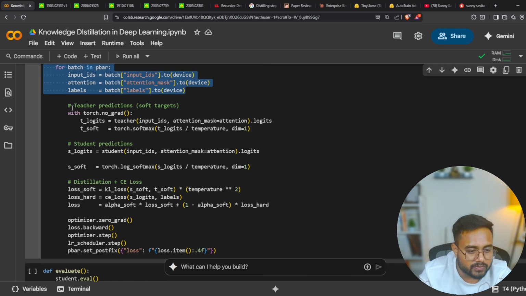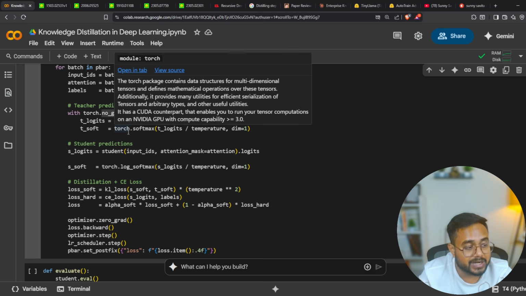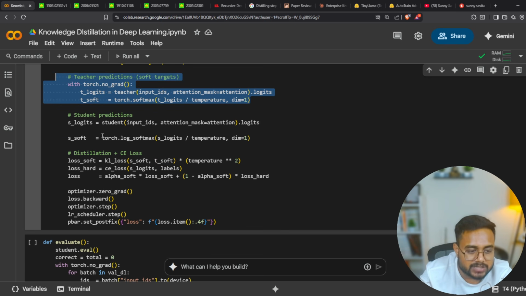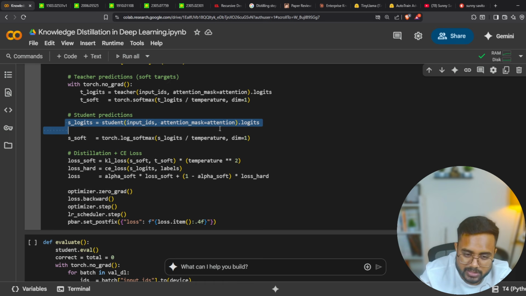With respect to the teacher, we are not going to perform any sort of training. We are saying torch.no_grad. What is the meaning of it? The meaning is very simple: we are not going to perform any training over here. So the teacher will take the input as it is and provide the logits. Logits is nothing, it's a softmax value. As you can see, we are able to get the softmax value. Now using this value as well as the softmax value of the student, we are going to train this model. So we are getting a softmax value, the predicted value, from the teacher, and we are not going to perform any training on it. Then the student again gives me a softmax value.